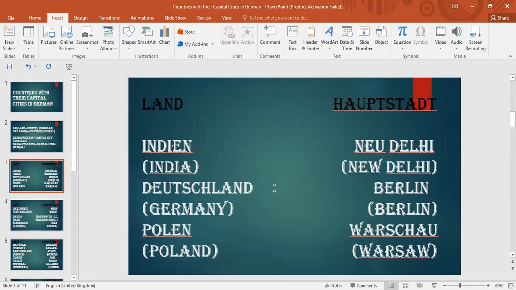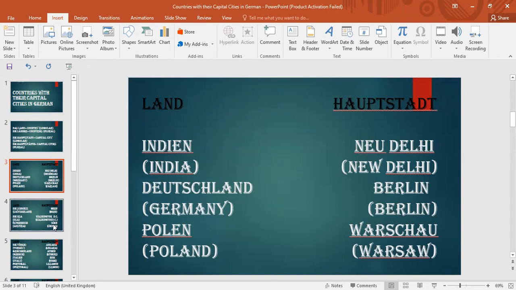Then the second country we have is Deutschland. This is Deutschland, which means Germany, and its capital city in German is Berlin. Berlin in German, and Berlin in English. Then the next country we have is Polen, which means Poland, and its capital city in German is Warschau. This is Warschau, and in English it is Warsaw.